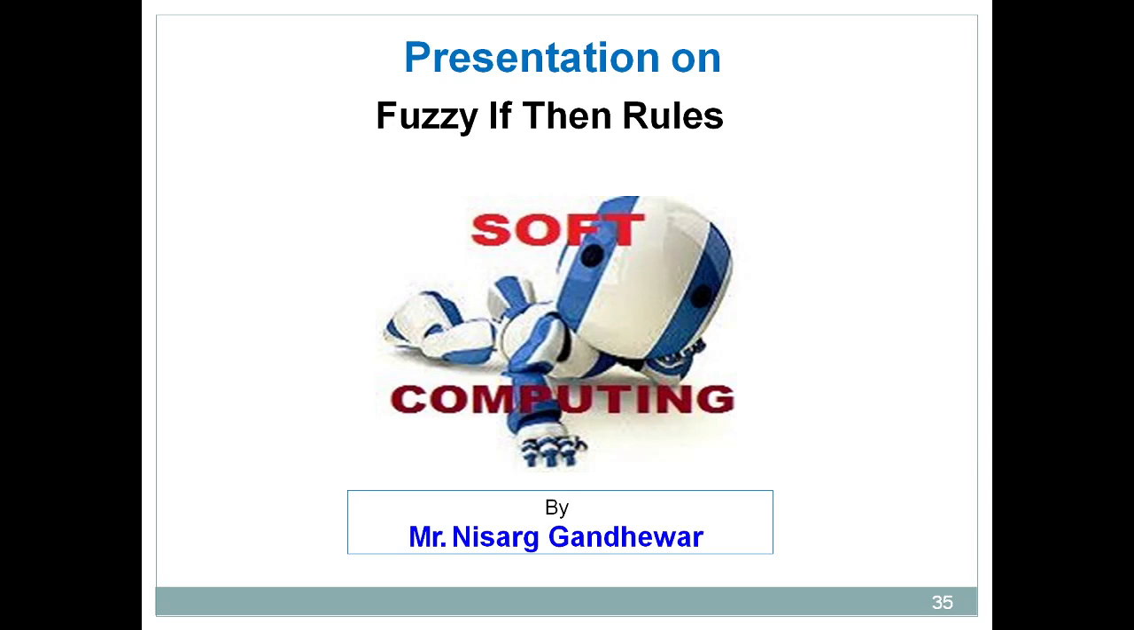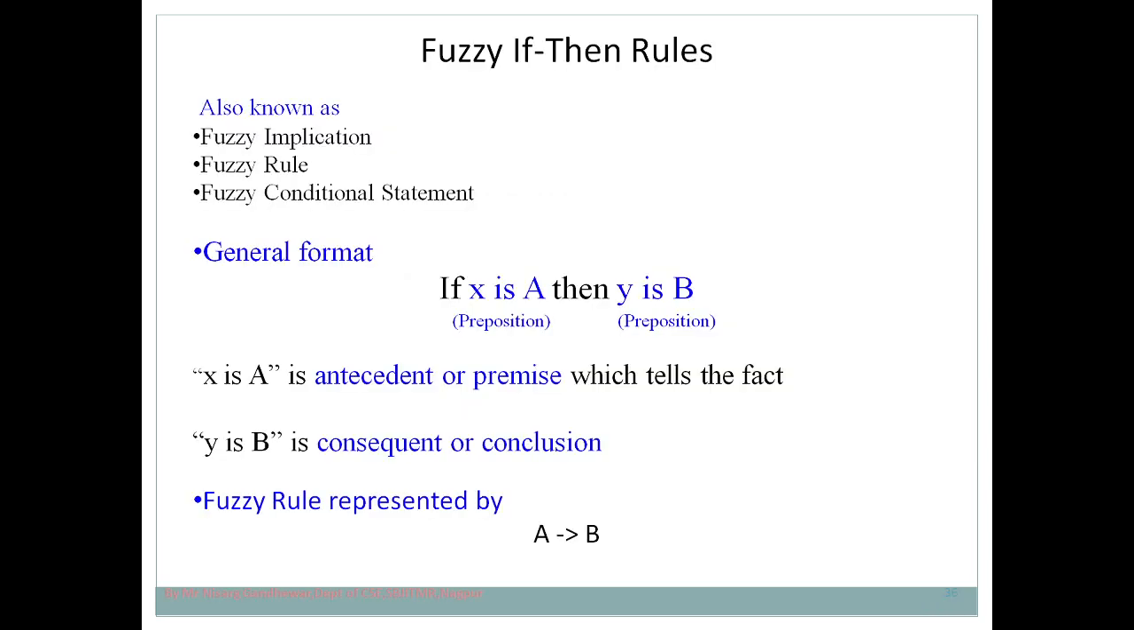Now let's understand the basic things of fuzzy if then rules. Fuzzy if then rules are also called fuzzy implication, fuzzy rule, or fuzzy conditional statement. Now let's try to understand the general format for fuzzy if then rules. In fuzzy if then rules, what you have is: if x is A then y is B. In this case x is A and y is B, these are called propositions.